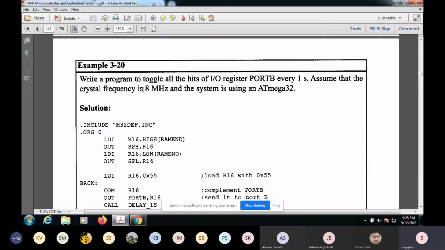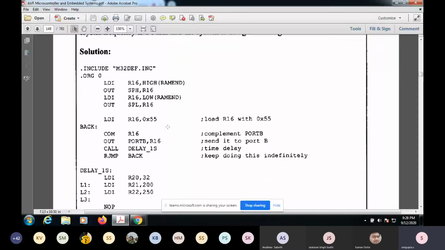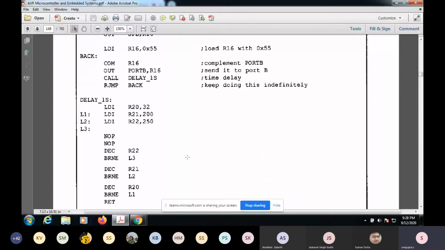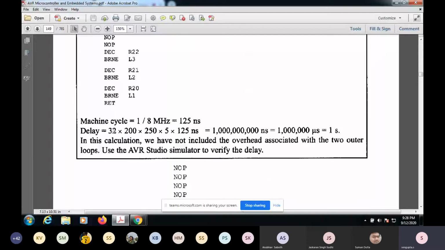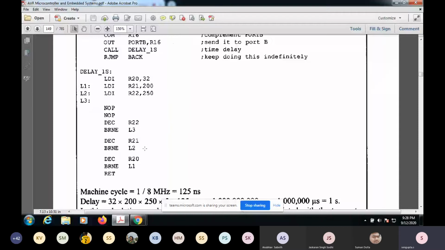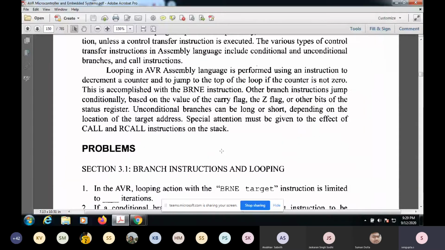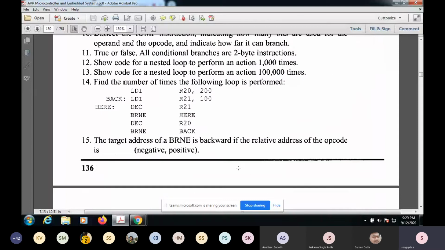So the time duration is typically very small. So how to do this? Again, you have to talk about these registers and all. So that's what you're doing. So 200, 250 and all. So you know that 32 multiplied by 200 multiplied by 250, and these are the instruction execution times. You'll get 1 million nanoseconds, which is 1 second. So these are just very common sense kind of things. You can do this. So with this we can more or less cover chapter 3.